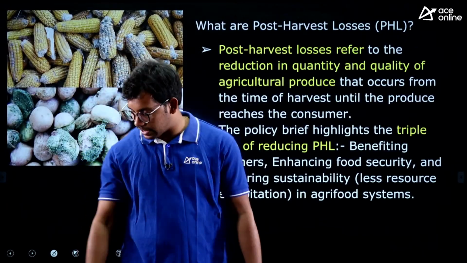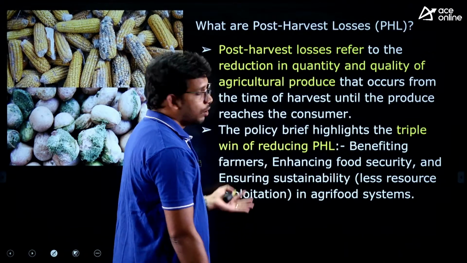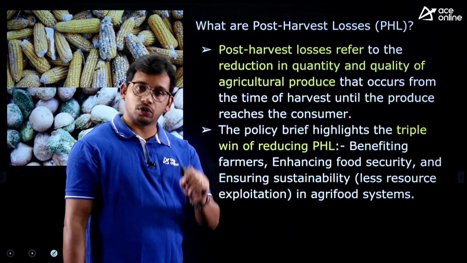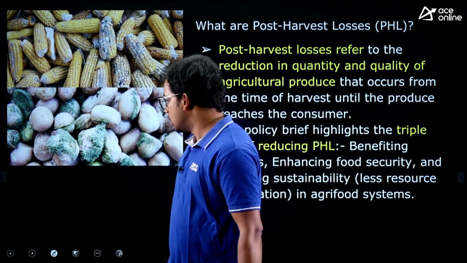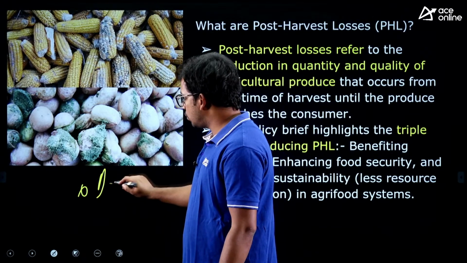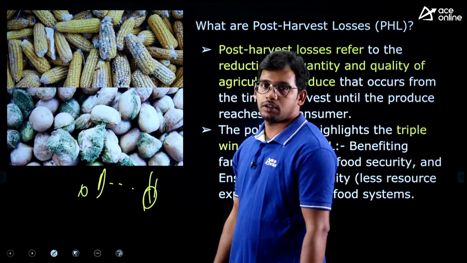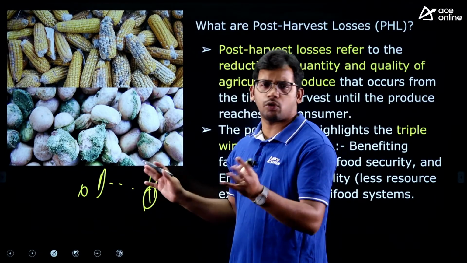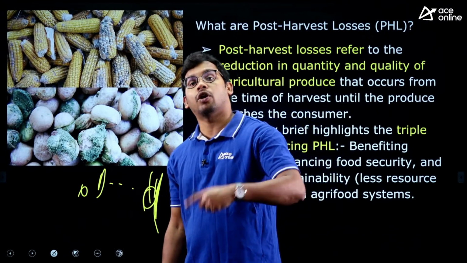Now you need to understand what actually post-harvest losses are. Post-harvest losses are those agricultural losses which happen after harvesting of the crop. So you need to sow the seeds, then the plantation will grow, and you need to maintain water and all these things. Finally, after 3 months you will harvest the crop, either tomatoes or groundnut, whatever it may be. After harvesting, you need to do a lot of things.